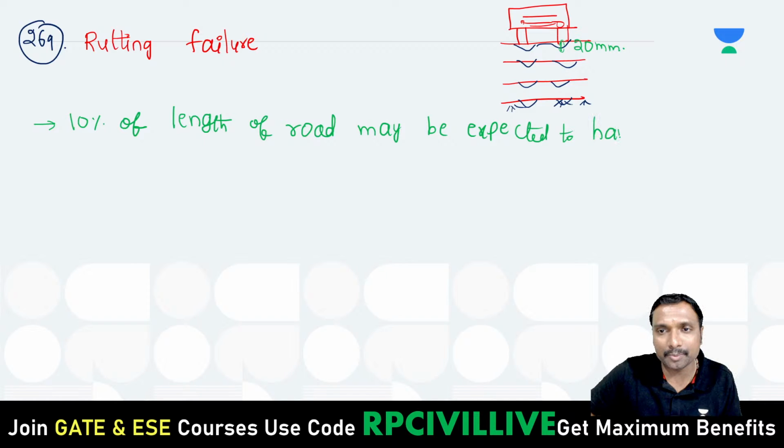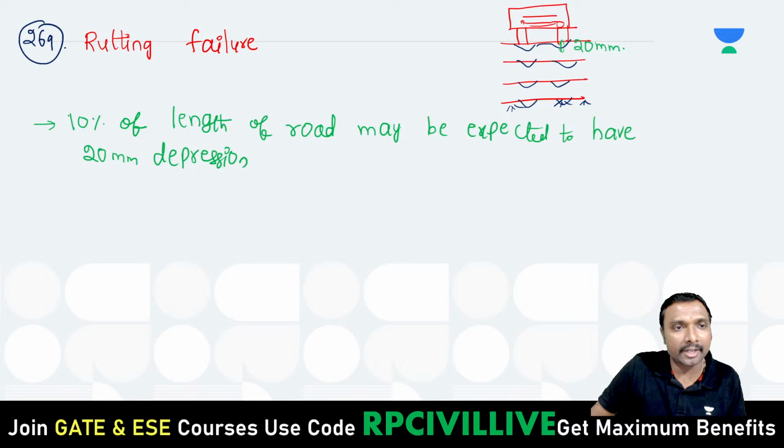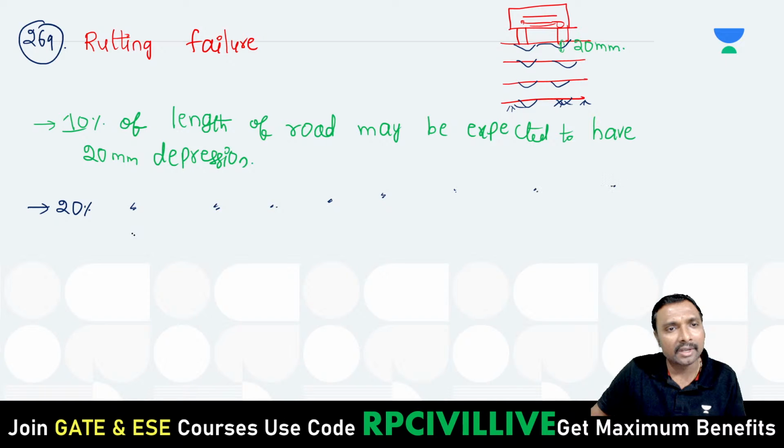This 20 millimeter depression, right? So 10% area is subjected to failure. Suppose 20% of the length of the road may be expected to have this 20 mm depression. Having a 20 mm depression is failure, right?